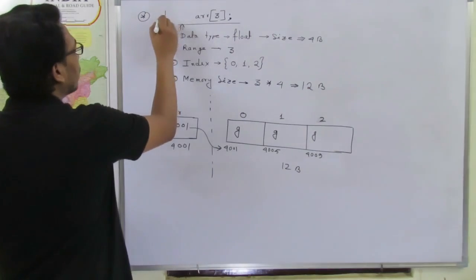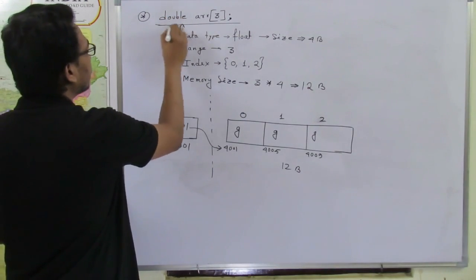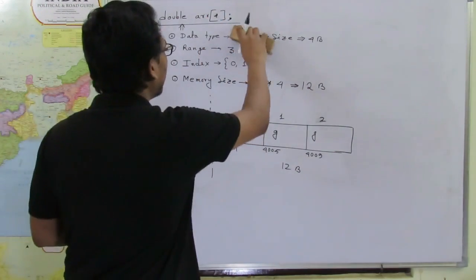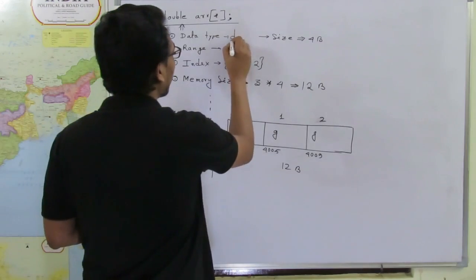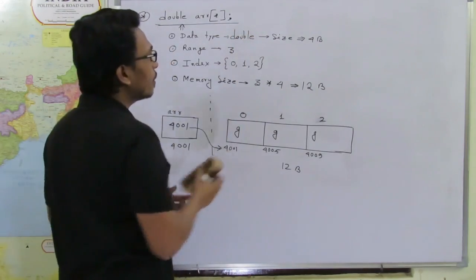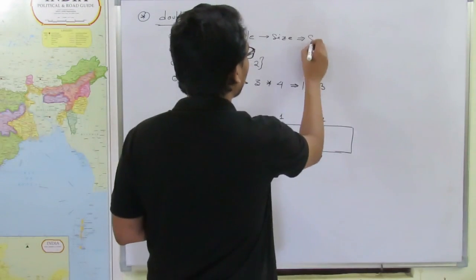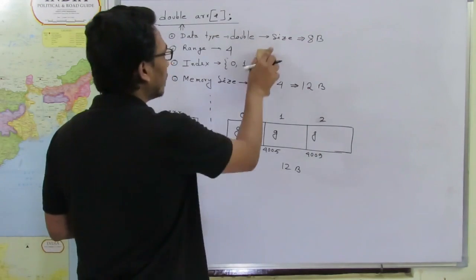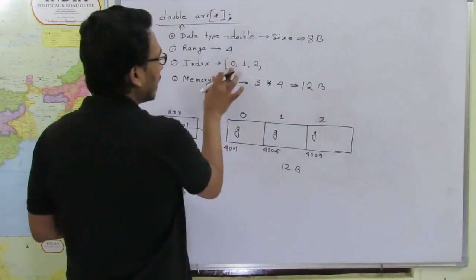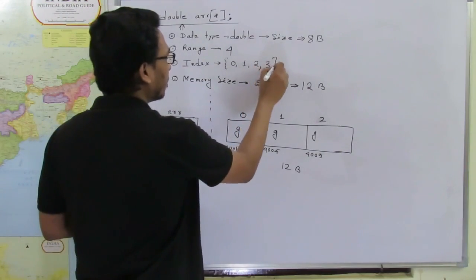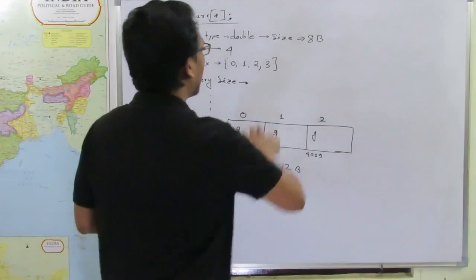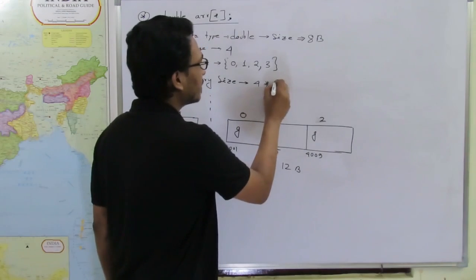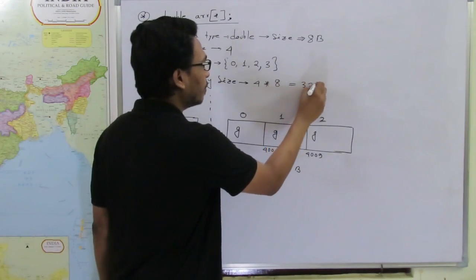one example of double, and let's say the range is 4. Now the data type is double, so the size of each data type will be 8 byte. Range is 4, so what will be the indices? Indices will be 0, 1, 2 and then 3. Now coming to the memory size. The range is 4 and the size of each element is 8, so total byte will be 32 byte.